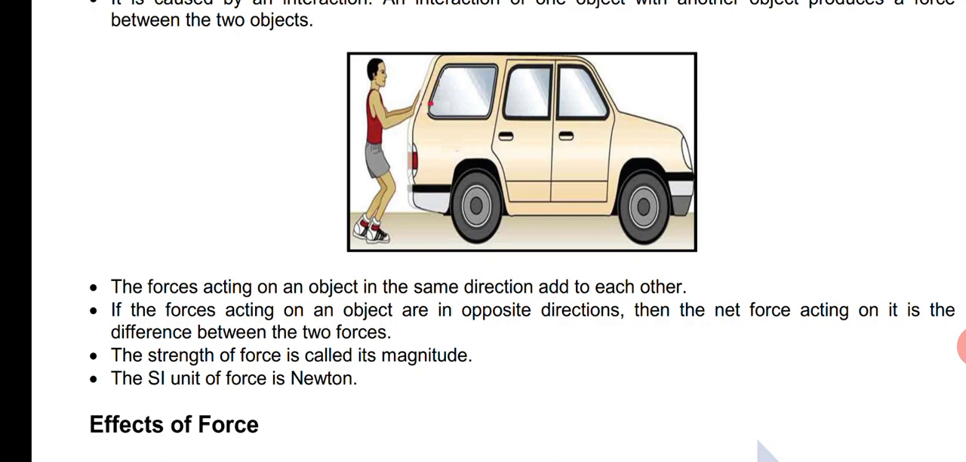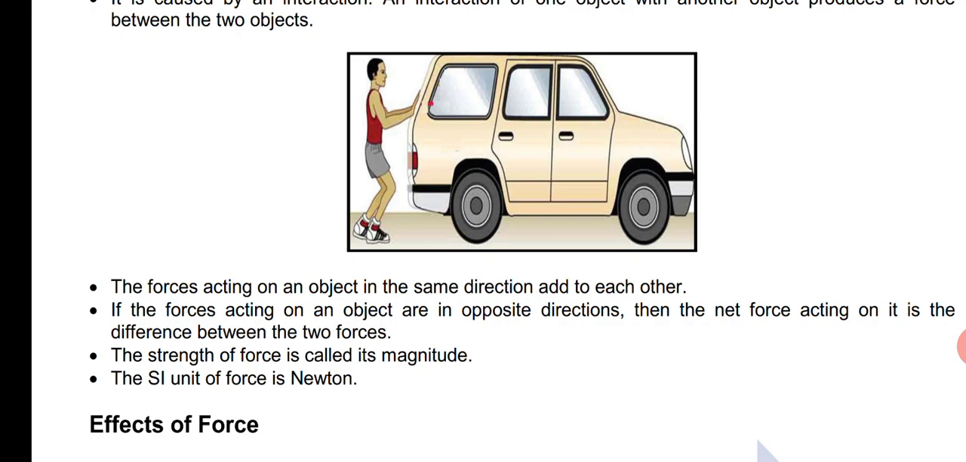The next one is the MKS system. In MKS, distance is measured in meters, mass is measured in kilograms, and time is measured in seconds. Next one is FPS. Here distance is measured in foot, mass is measured in pound, and time is measured in second. So in all three systems, time is measured in seconds only, whereas distance and mass vary. These are the three other systems of units.